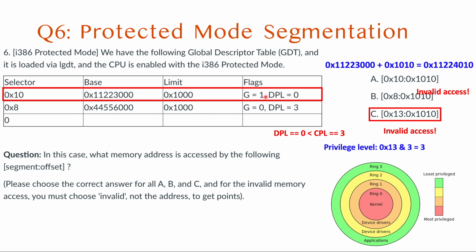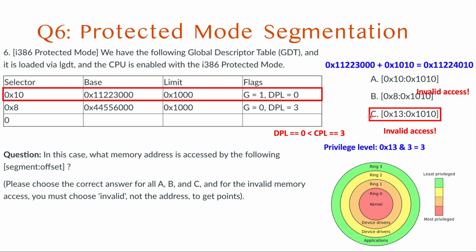If that is 1, you need to multiply the limit by 1000 in hexadecimal, which is 4096 in decimal. And the last one, if the segment selector has a current privilege level different than 0, then you should check whether the descriptor privilege level allows that or not.